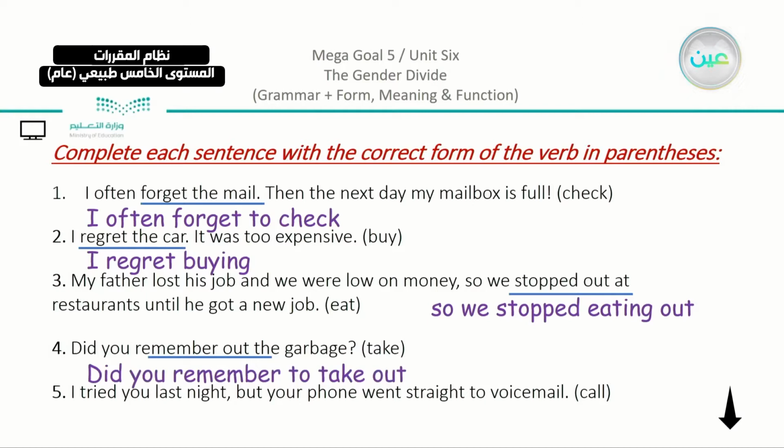Number 5, I tried you last night, but your phone went straight to voicemail. So we have here first the verb tried in the sentence, and you're going to add call. So here we can use either and say, I tried to call you, or we can say, I tried calling you if I'm mentioning something in the past.